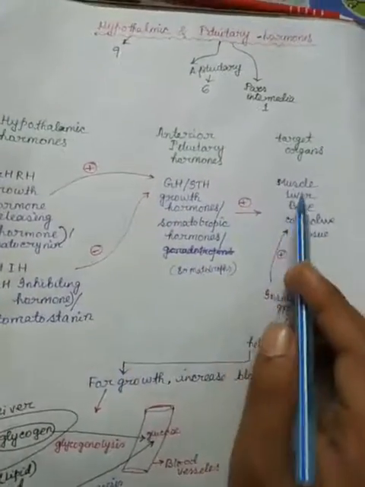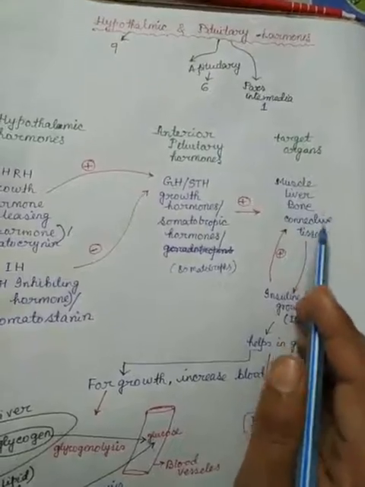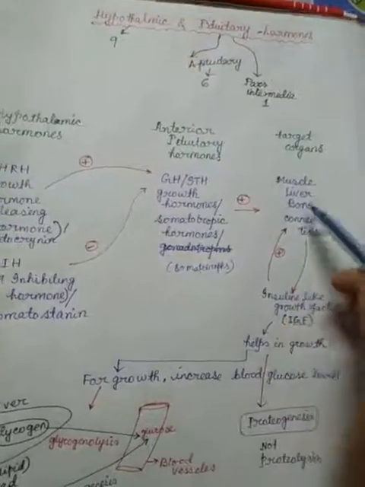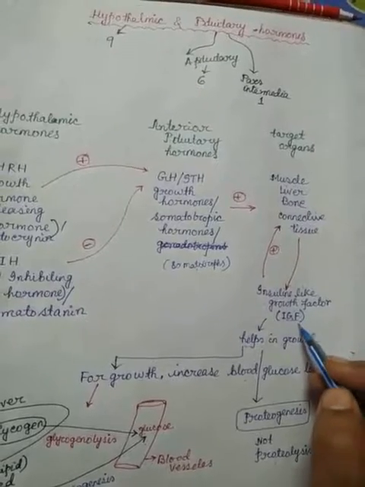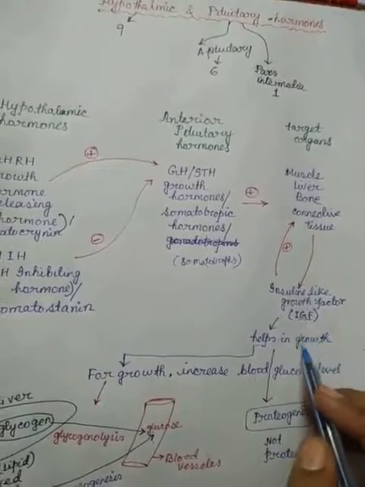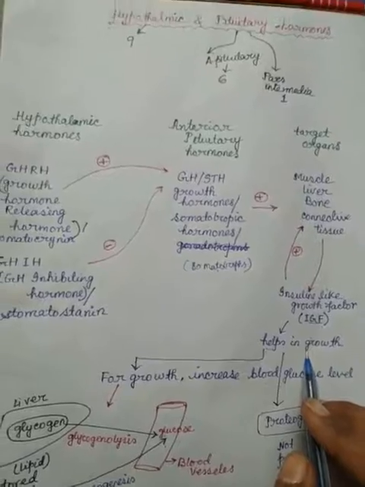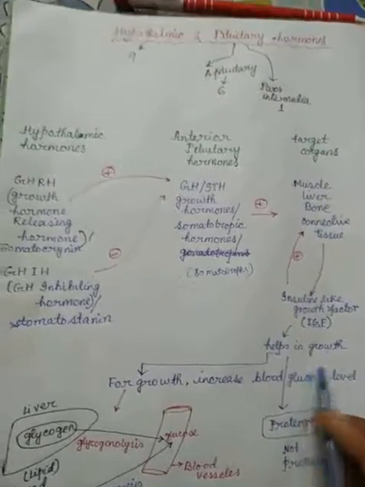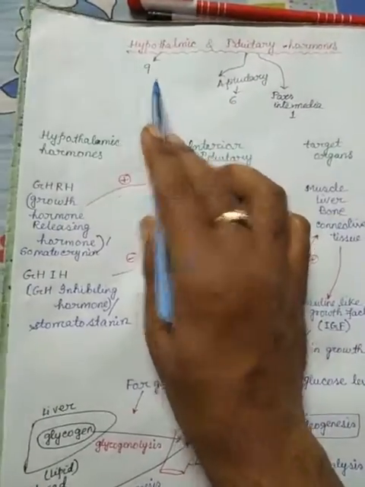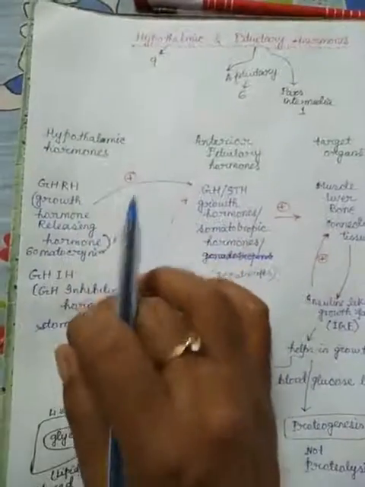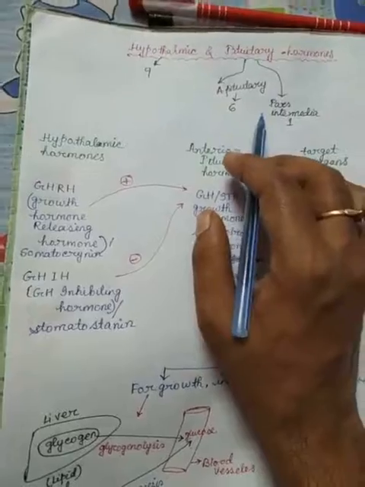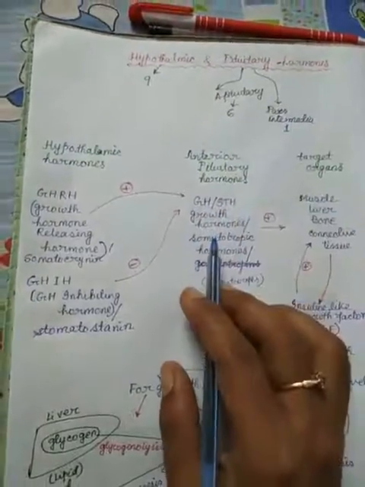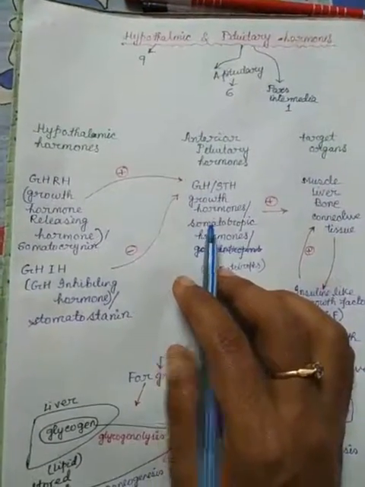Growth hormone acts on muscle, liver, bone, and connective tissues, and these cells release insulin-like growth factors, or IGF, which help in the ultimate growth and development of our body. Among the 9 hypothalamic hormones, we have already discussed 2, and among the 6 plus 1, 7 pituitary hormones, we have discussed 1. Clear?